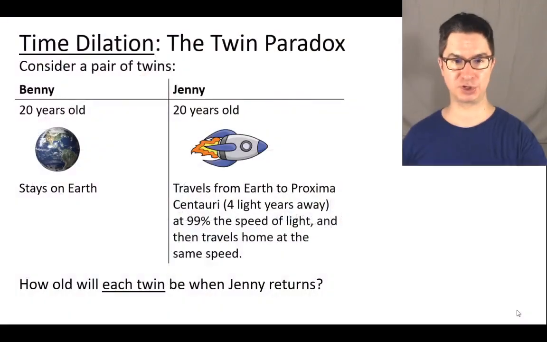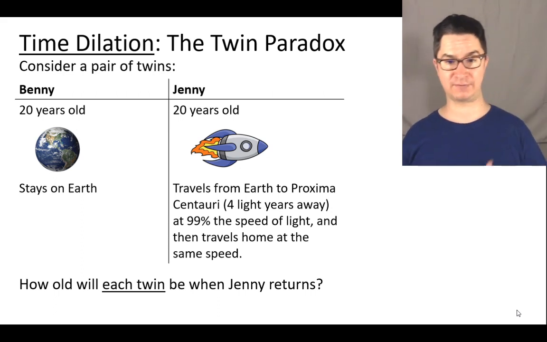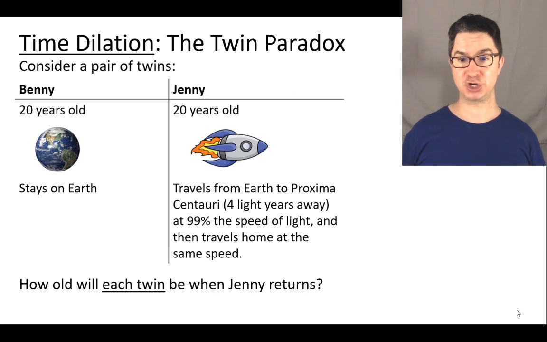So let's start out with what's known as the twin paradox. The twin paradox asks the following question. If you've got two twins, Benny and Jenny, both 20 years old, Benny's going to stay on Earth, and Jenny's going to travel at 99% the speed of light to Proxima Centauri, which is about 4 light years away, and then travel home at the same speed. And the question is, how old will each twin be when Jenny returns?